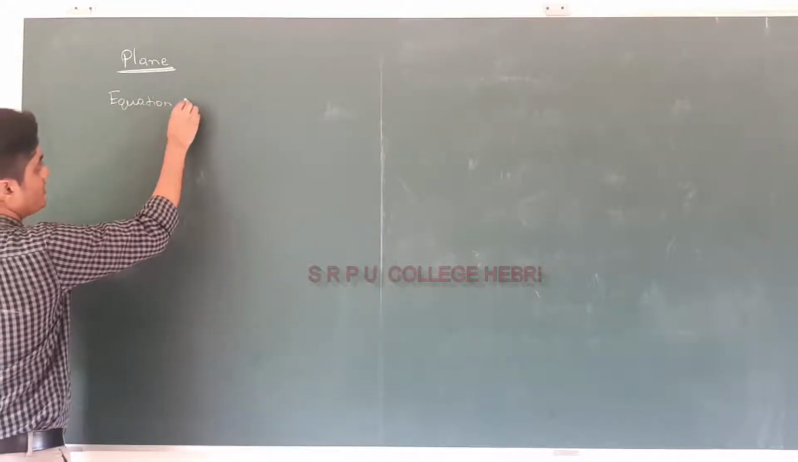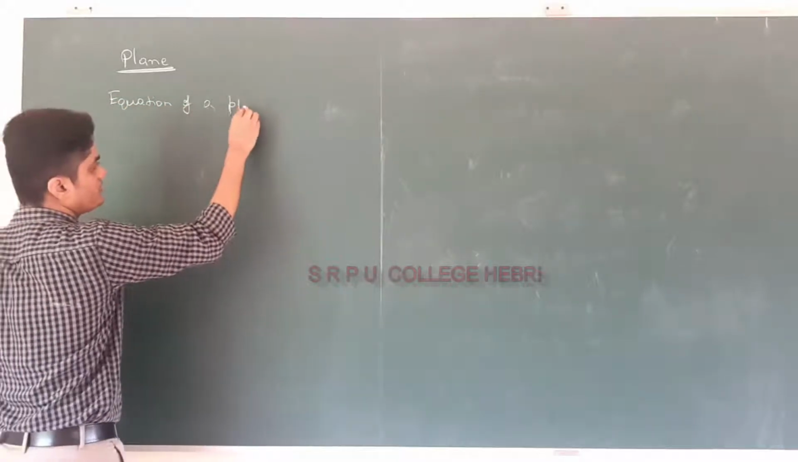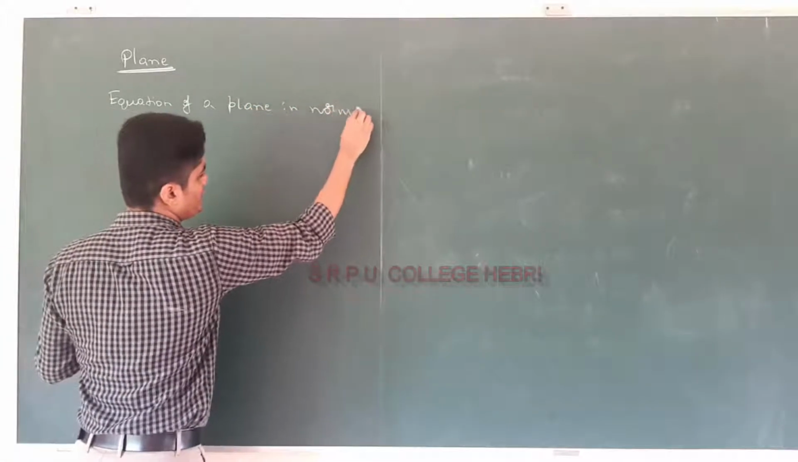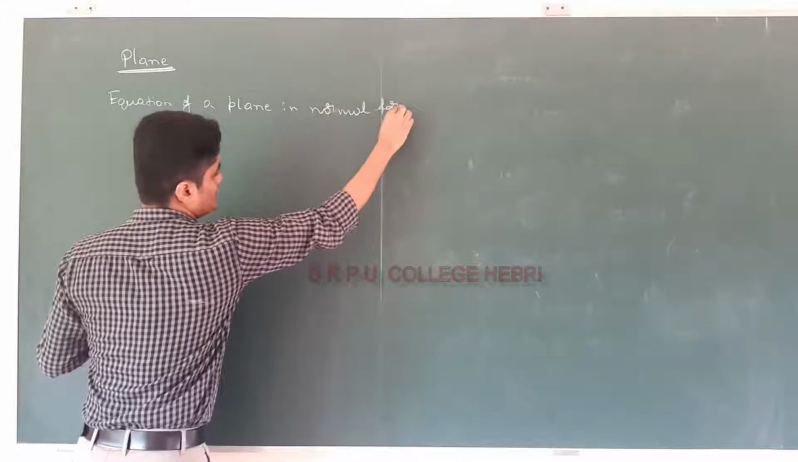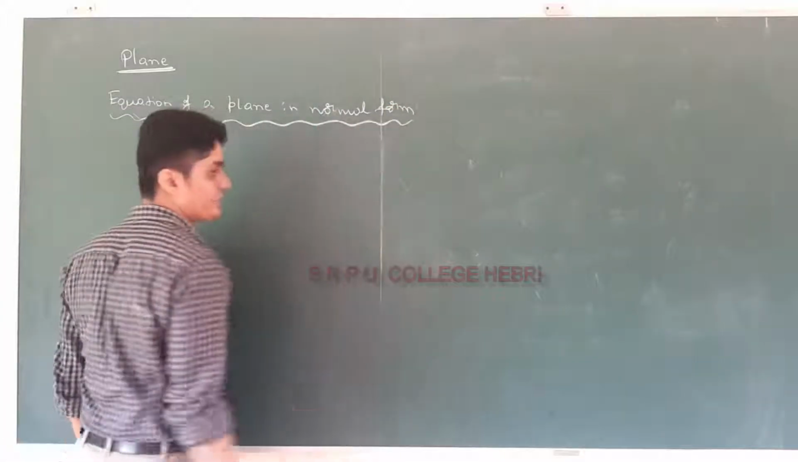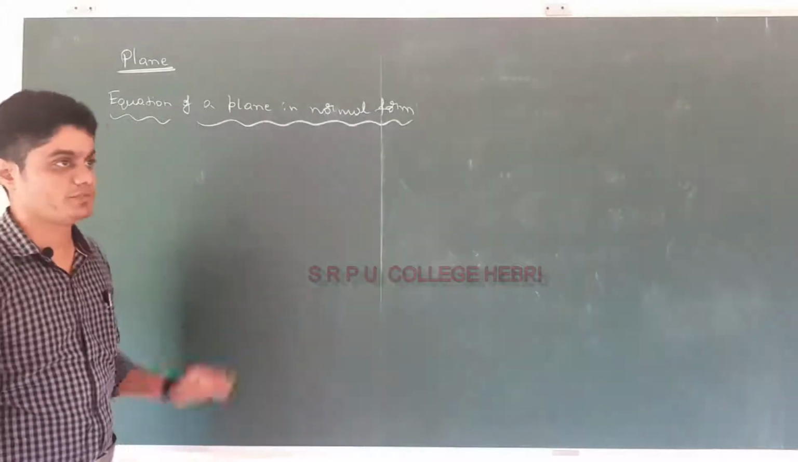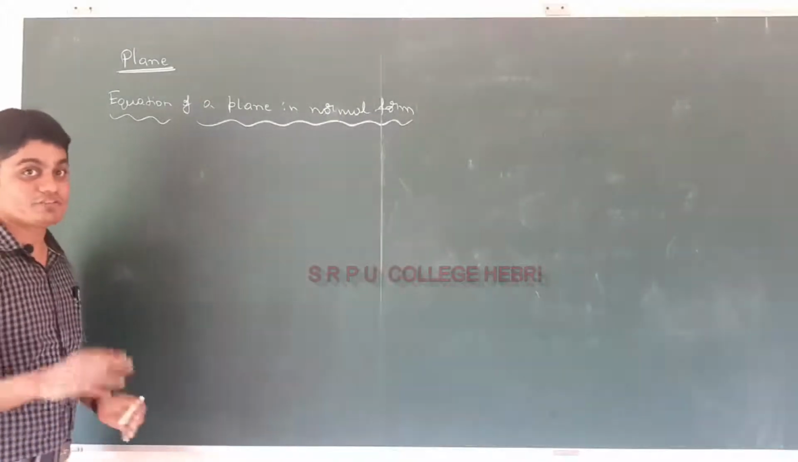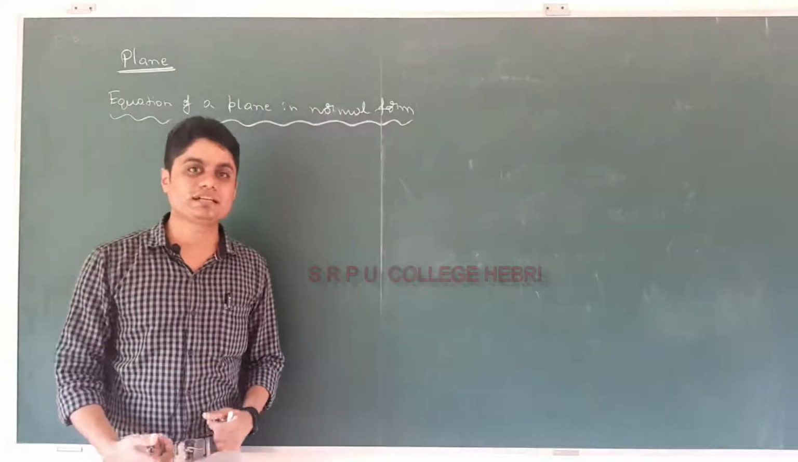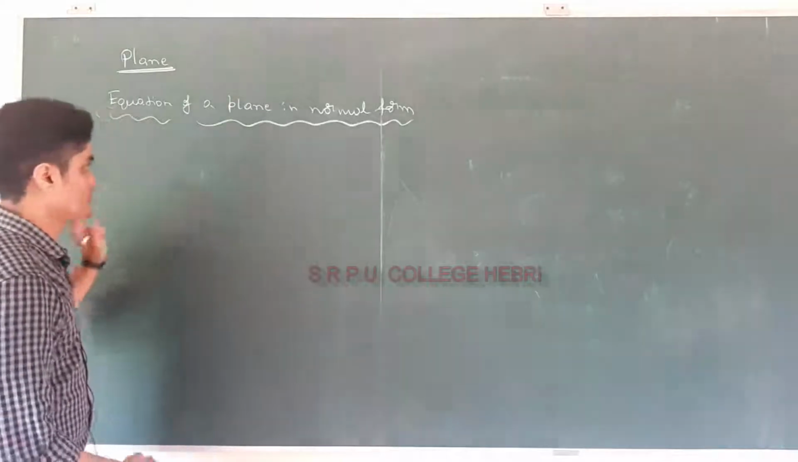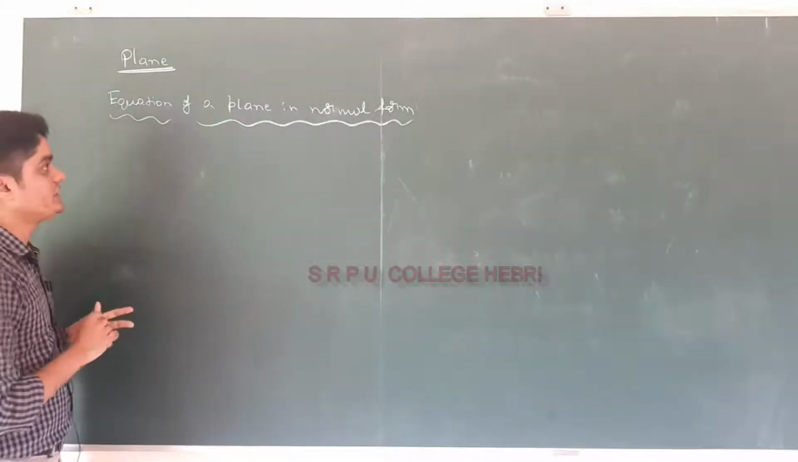Equation of a plane in normal form. See, this is an important question. Example as it is, they will ask: derive the equation of the plane in normal form. So we are going to derive the equation of the plane. To understand exactly what we mean by a plane, we should know its equations and its properties. So now I am going to discuss the equation of the plane.